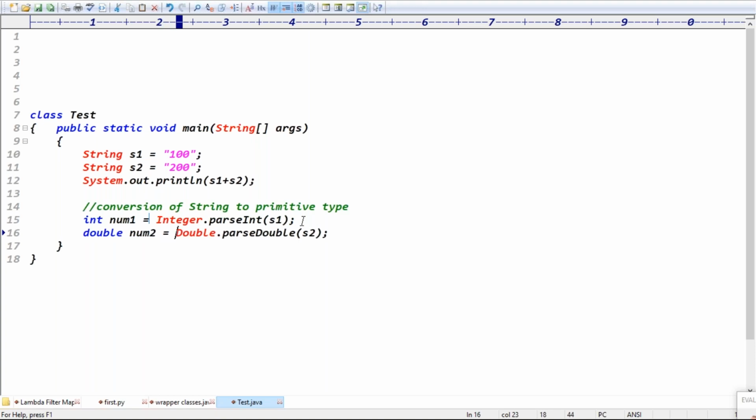Guys, double is what format? num2, right? Like that, you can just convert your string to primitive data. String to primitive data, you can go for parseDouble like this, right? Exactly, guys. System dot out dot println of what? You can write num1 plus num2, right?